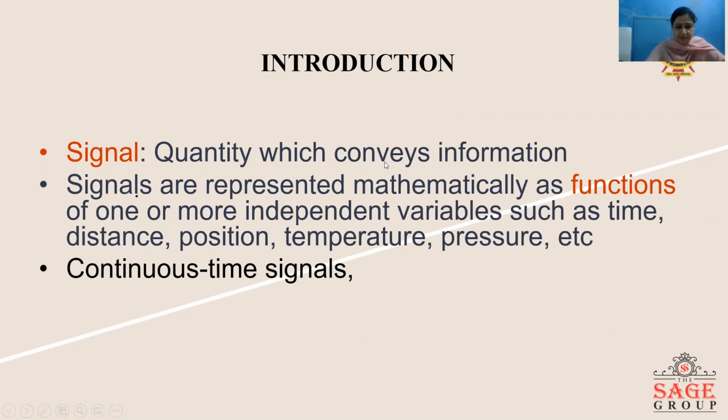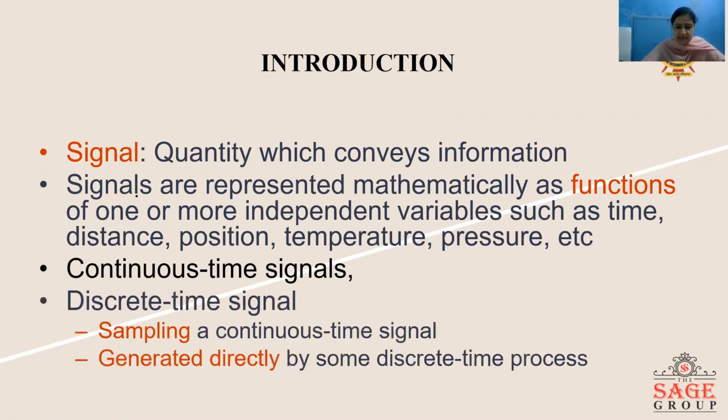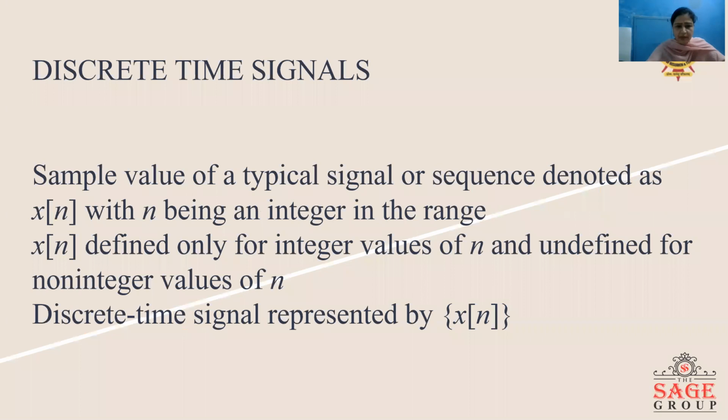Signals are of two types: continuous time signals and discrete time signals. Discrete time signals can be obtained in two ways. First, we can obtain discrete time signal by sampling a continuous time signal. Or in the second method, the discrete time signal can be generated directly by some discrete time process. Now, we will study discrete time signals in detail.